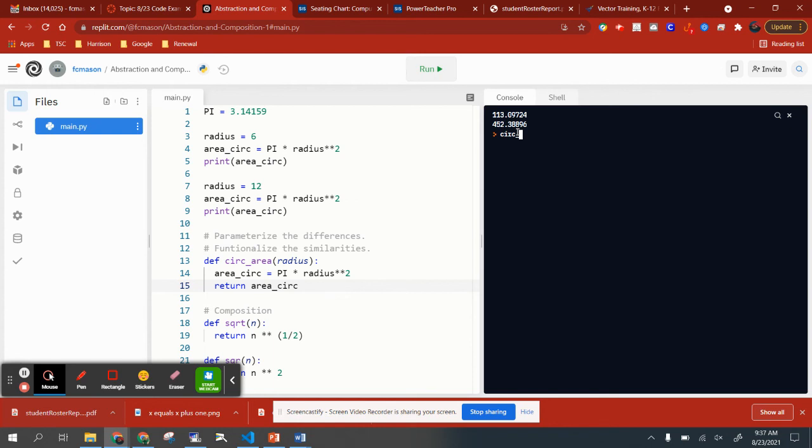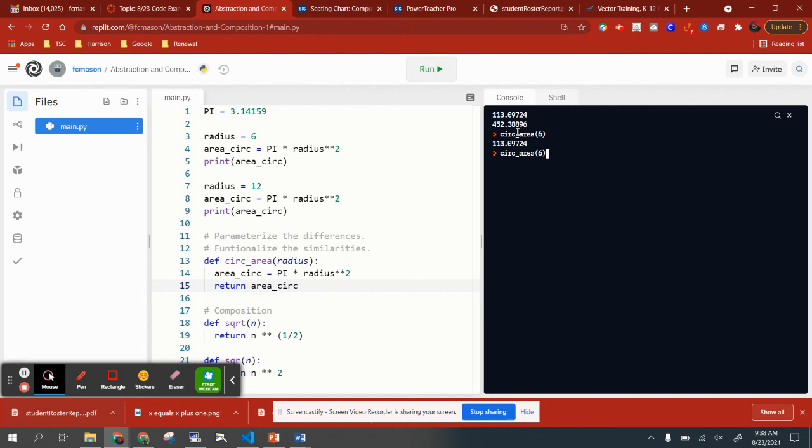How does one call the function? Well, one types the name of the function, and then one gives values for the parameters. Okay, so the parameter here is radius. So let's send a value of 6. And that's good because we know what the area should be, right? So we can compare that to what it should be. And it's the same as what we had before.